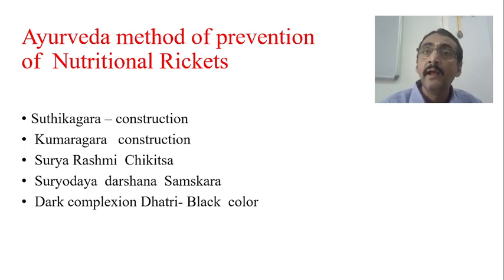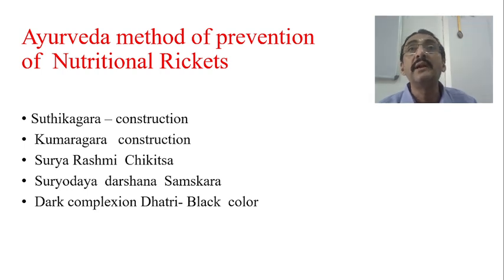That means at the time of Suryodaya or sunrise, the rays which are coming out have more ultraviolet range. And these ultraviolet rays, when they fall on the skin, will activate the ergosterol which is present there, and then it leads to the formation of vitamin D, irrespective of the diet. That means whether vitamin D is present in the diet or not, there is another way of production of vitamin D in the body, through the sun rays.